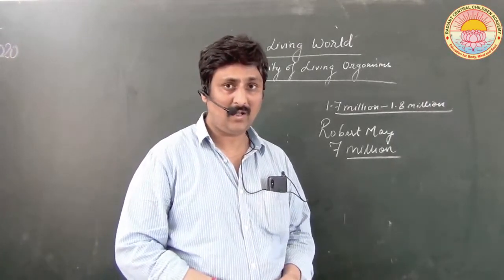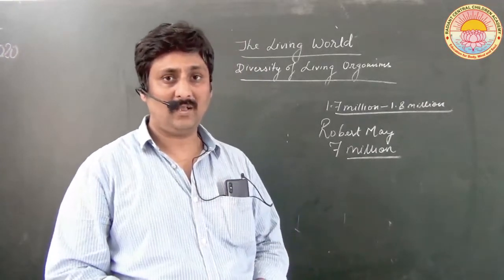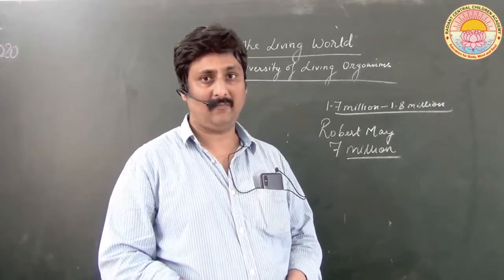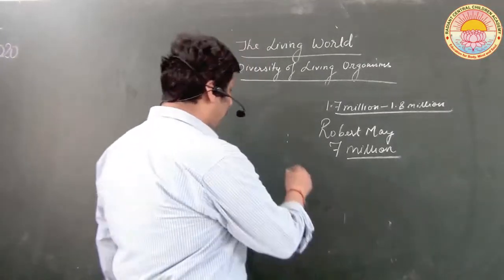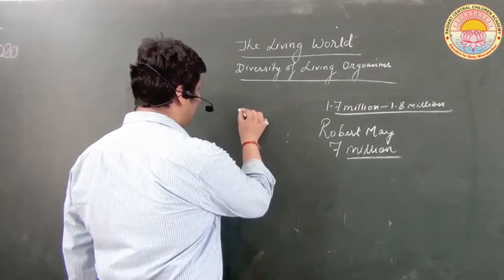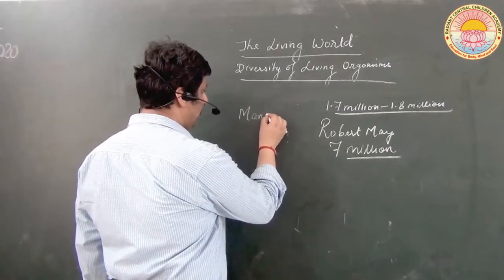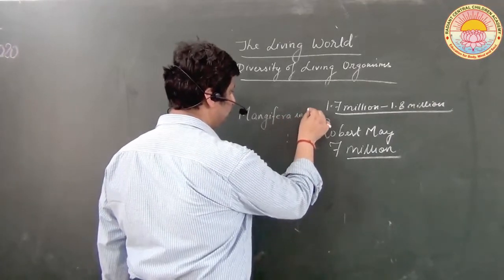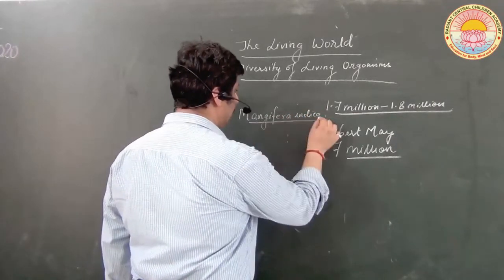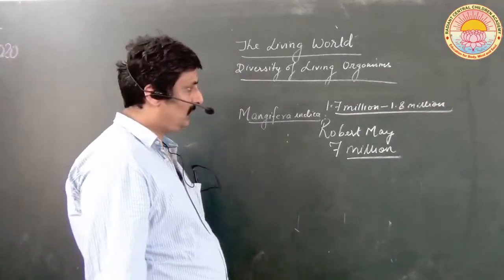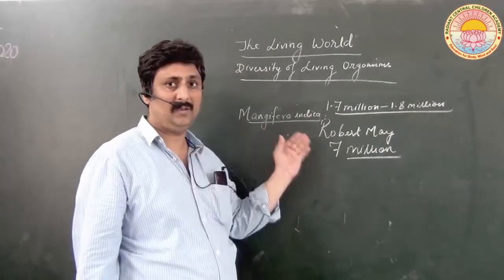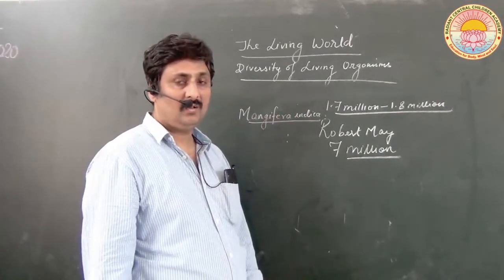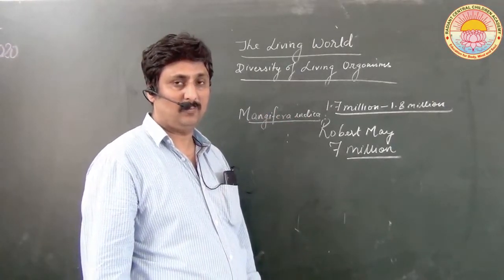Now, in order to have uniformity and to remove the confusion, scientific names have been developed. For example, the scientific name for mango is Mangifera indica. This is a name which even in the USA people will be able to understand, by observing it, that it refers to a mango plant.